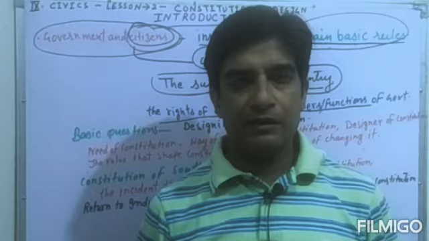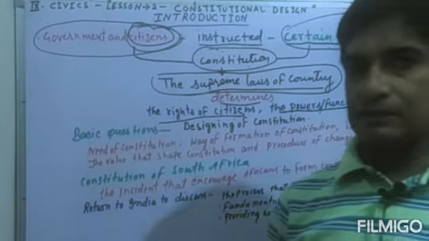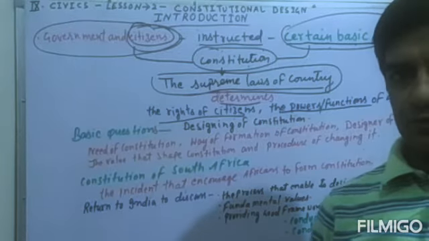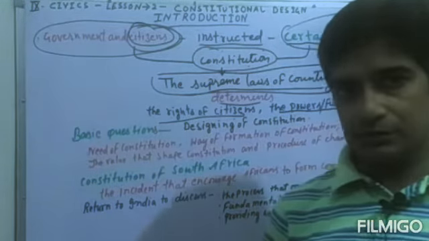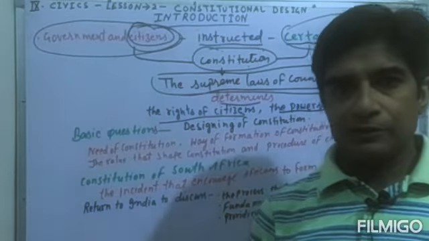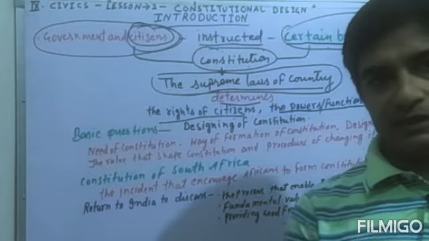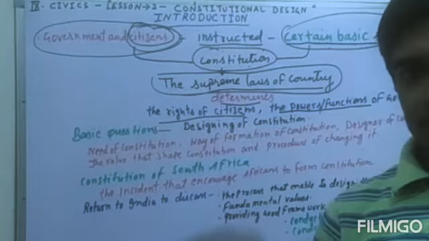Today in the 9th class civics we will start the lesson from the civics. It is the constitutional design, and in this lesson I will introduce this lesson today. So first, student, I will tell you what is a constitution. Constitution means a kind of book that gives instructions to the citizens as well as the government on how to live in the country, how to run the system of the government in the country.